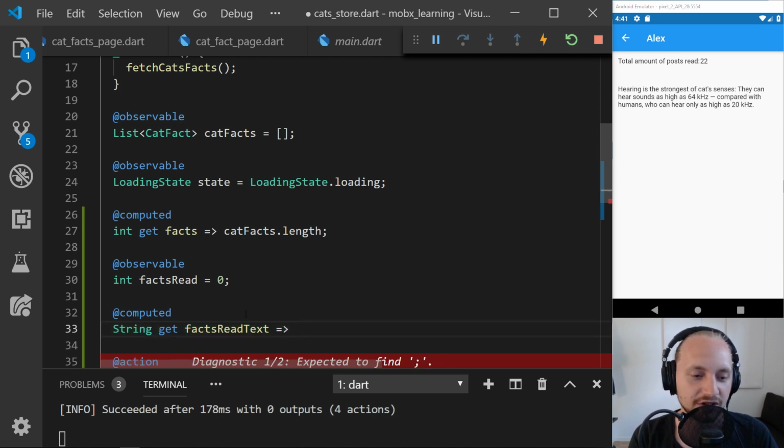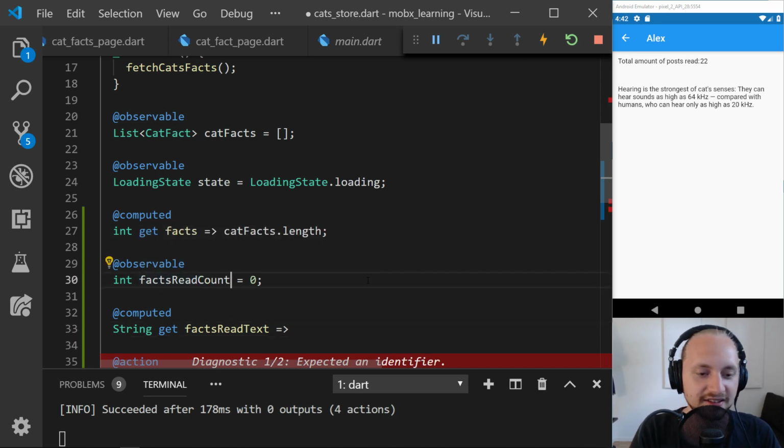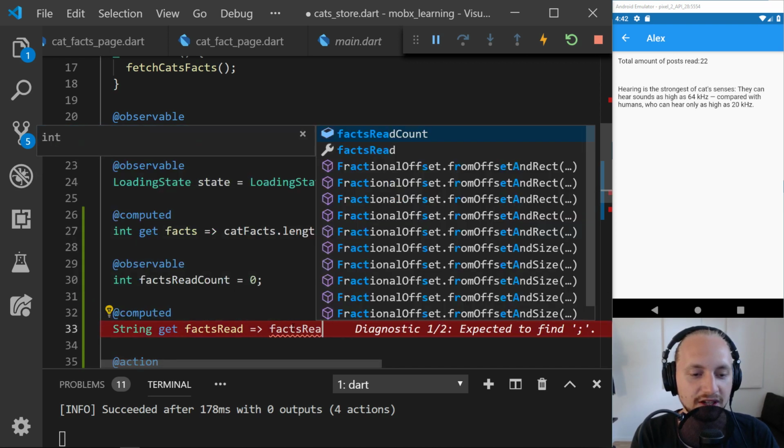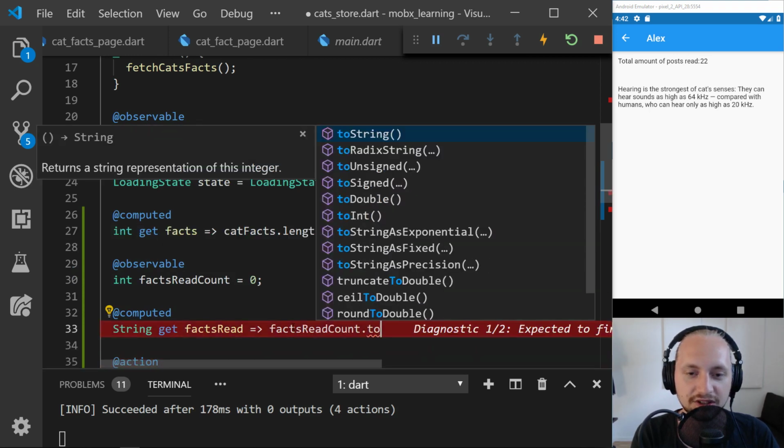It doesn't really matter. We just want to make sure that this is actually a text. Facts read can actually be displayed as count instead. That would make this more explainable. So facts read will be the facts read count.toString.